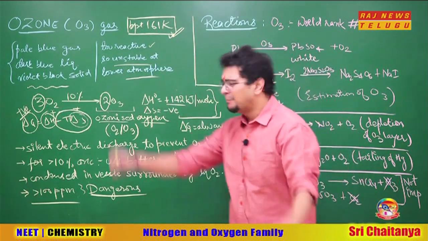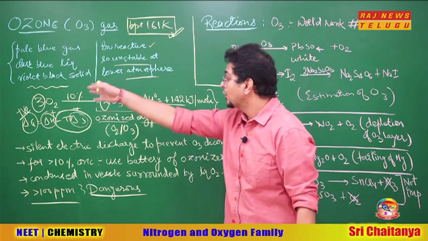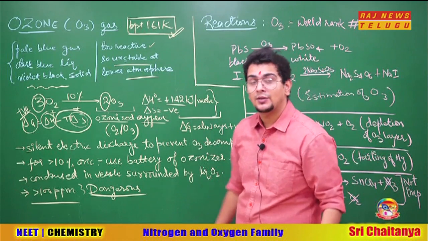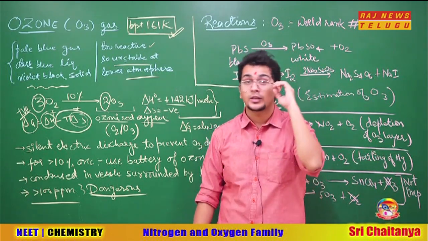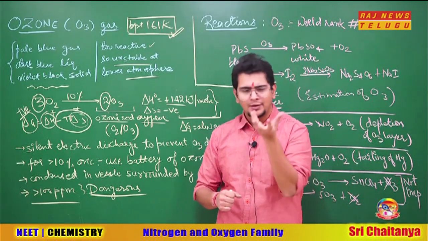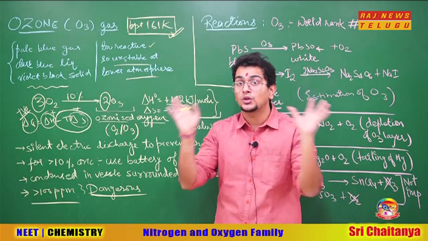That is why maximum by God's grace 10% is happening. You should say thanks for it because it's a non-spontaneous reaction. You have to give energy from outside, then only the reaction will happen, and that too around 8 to 10% conversion. Now the question arises, if the energy is required from outside, what will I do? I will take O2 and I will heat it. Sounds logical, but it's a very illogical thing to do.